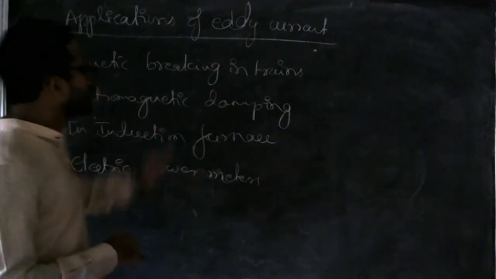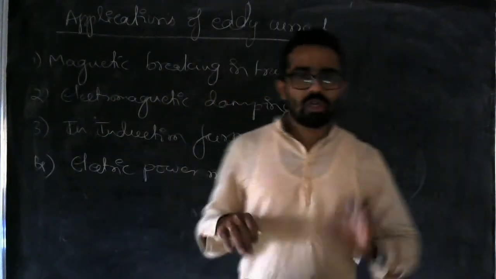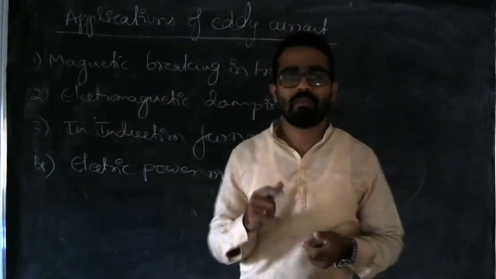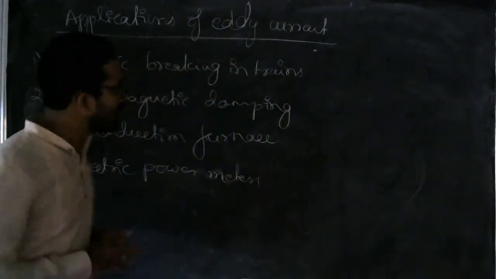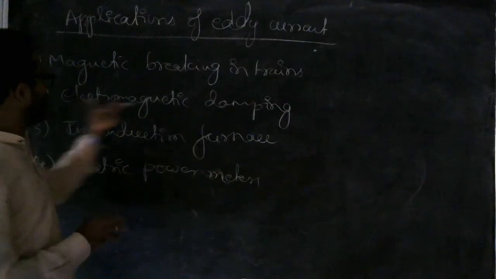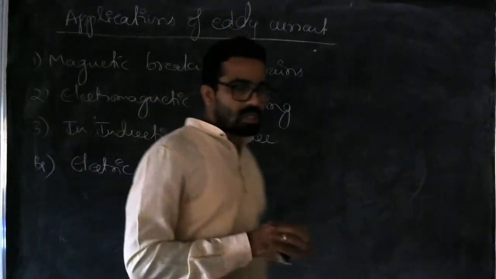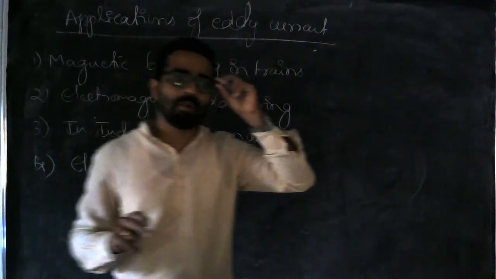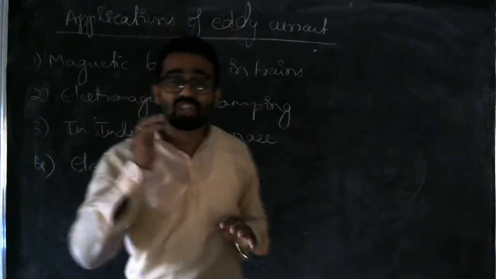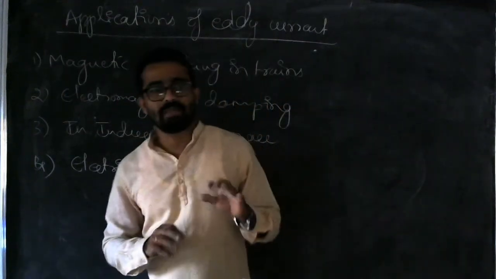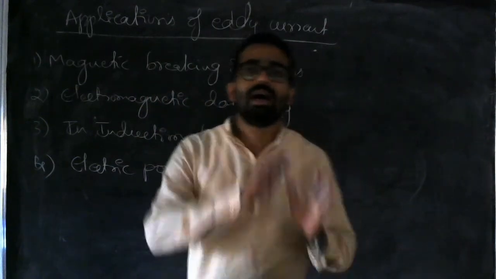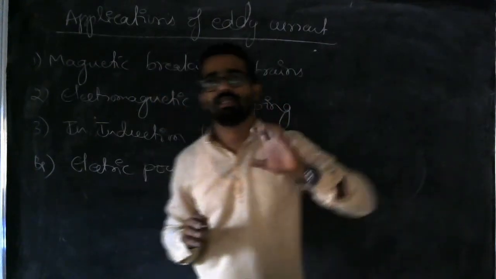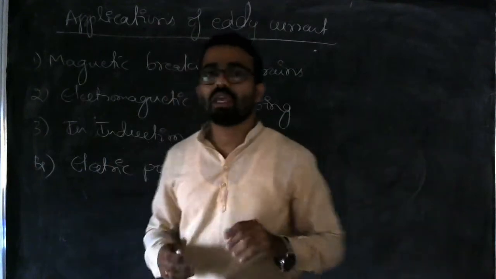So second one is electromagnetic damping. Damping, I told you, means a decreasing one. Okay, damping means decreasing. That is the meaning of that word. So what here is electromagnetic damping? Let me take the example of a galvanometer. We already studied about the galvanometer. Already we know about the construction of a galvanometer, that the galvanometer has some coil, and there is a magnet. That is what we have studied while discussing the construction and working of the galvanometer.